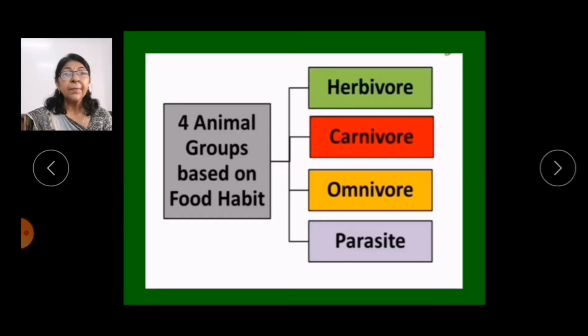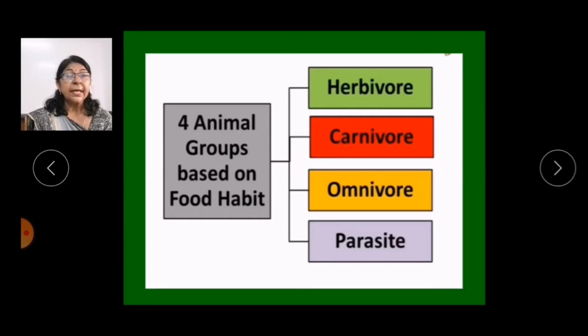So what are herbivores? Herbivores means plant eating animals. Animals that eat only plants. Carnivores, flesh eating animals. Means they eat the flesh or meat of other animals.